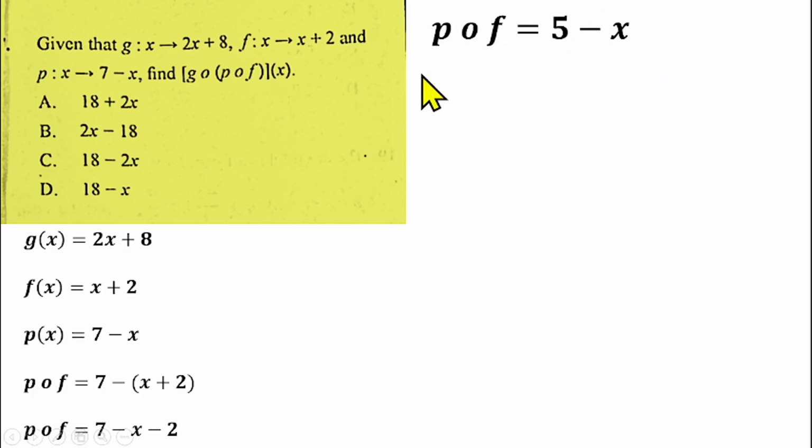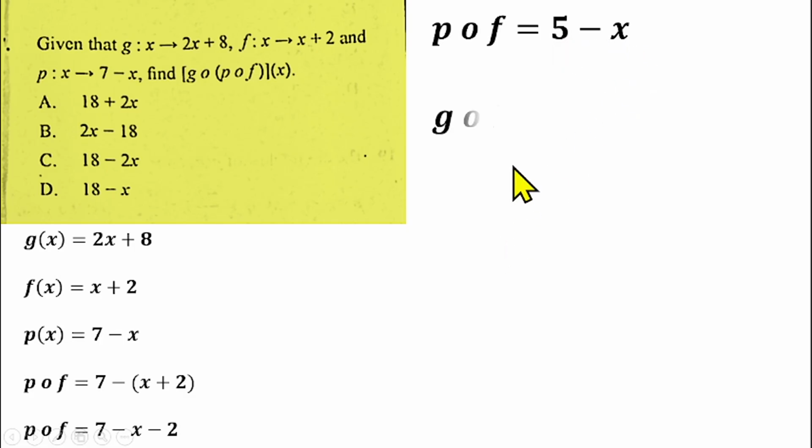So this p of f will now be put into g of x. That is to say, whatever we get here, I'm going to put into g of x. Wherever we see x in g of x, we're going to replace it with 5 minus x.